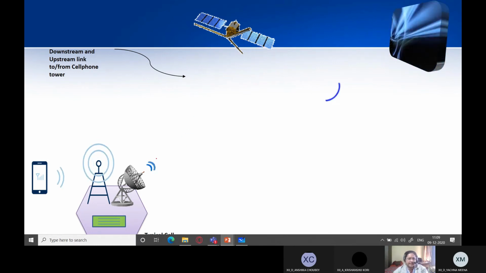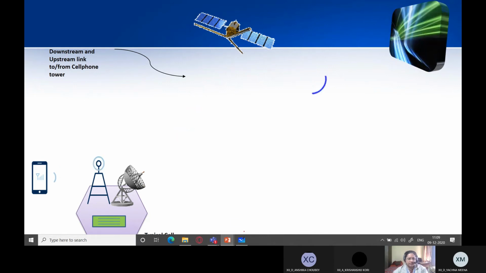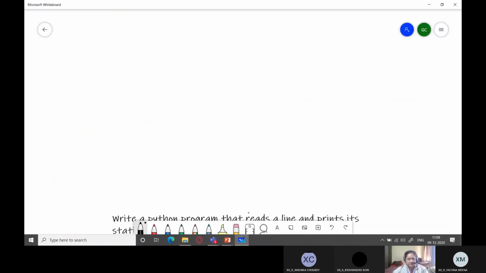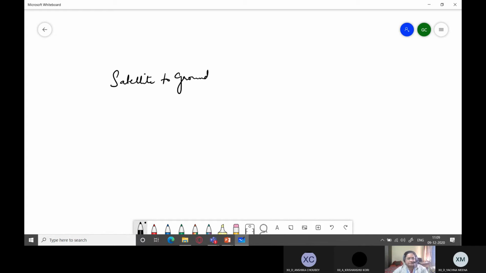Downstream means satellite to the ground station or the earth station, that is the downstream link, and ground station to the satellite means upstream. So I'll just tell you how it is. If it is satellite to ground station, meaning the dish antenna, that is known as the downstream link.